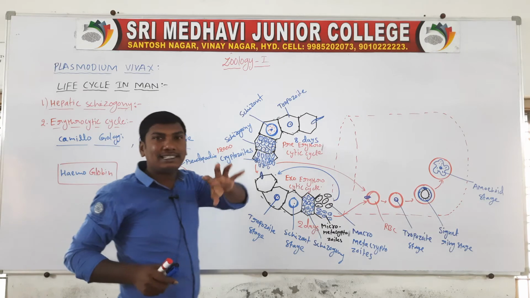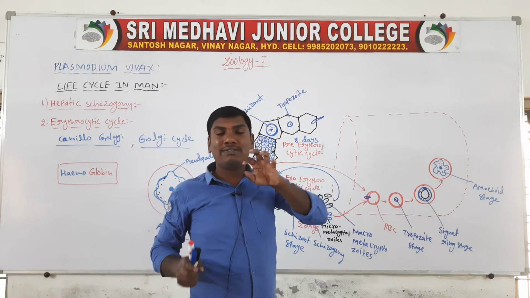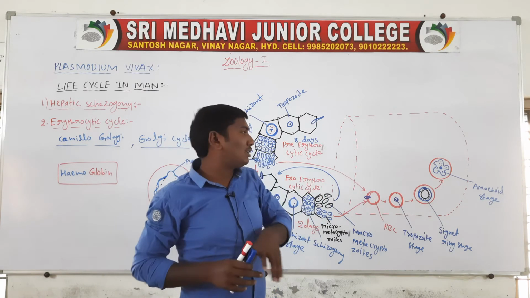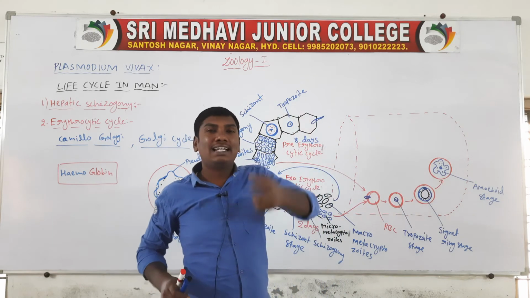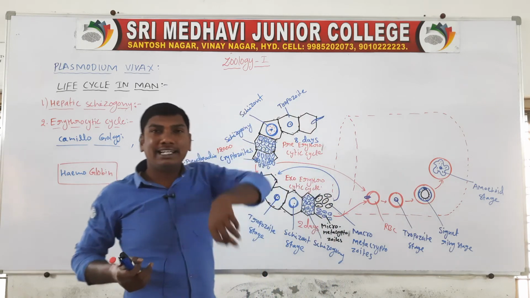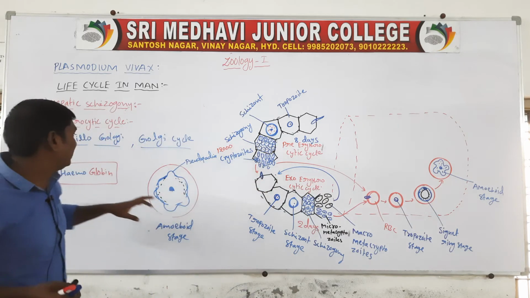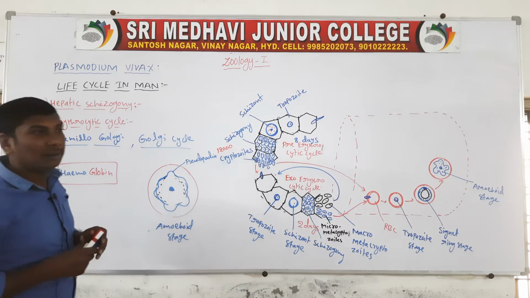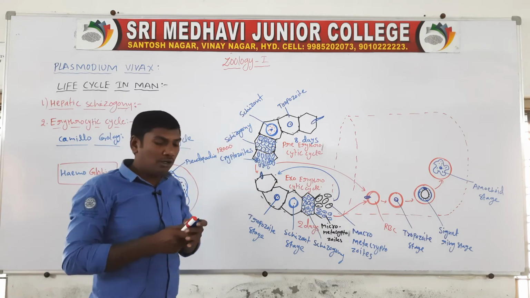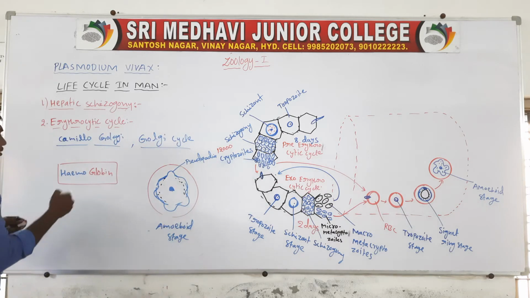The amoeboid stage contains pseudopodia. The pseudopodia function helps with locomotion, so this stage moves through the entire RBC. They eat the cell organelles. The red blood cell contains hemoglobin, and the amoeboid stage eats the hemoglobin.